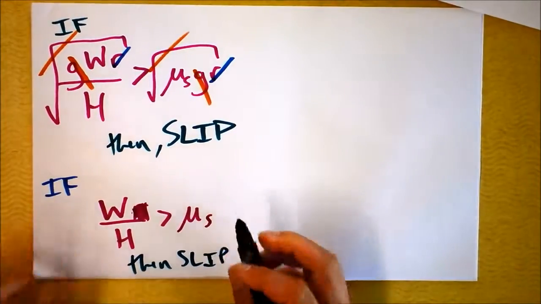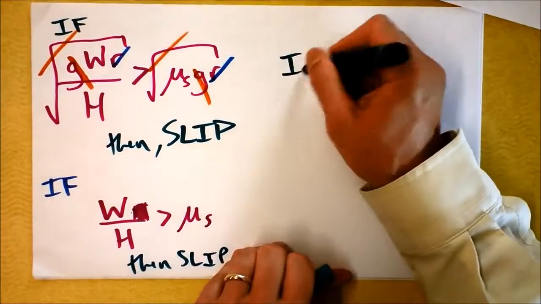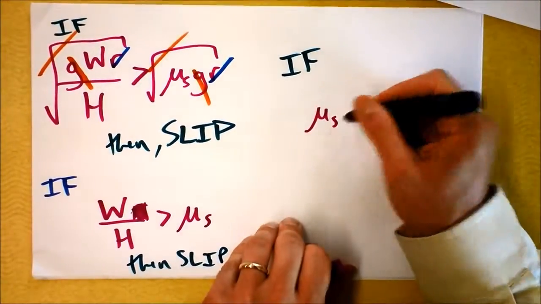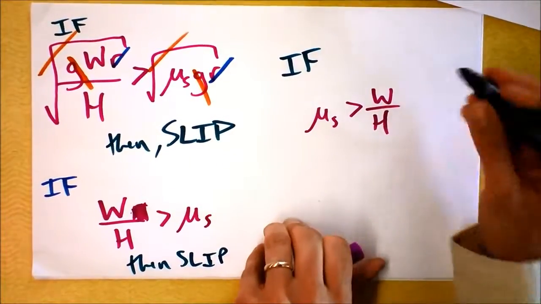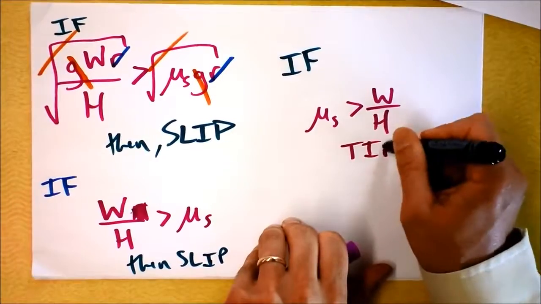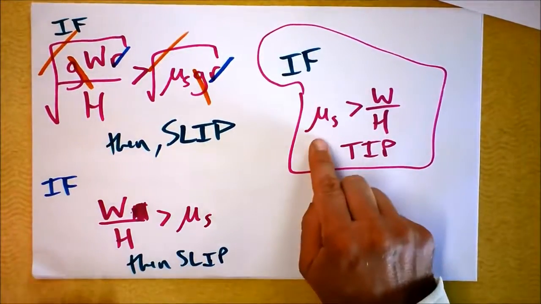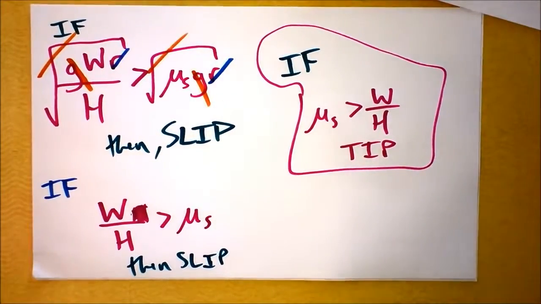But if mu sub s is greater than w over h, then it tips. This makes so much sense because it says that if mu sub s is sufficient, then it will tip. Okay, let's make a graph. This will be really fun.